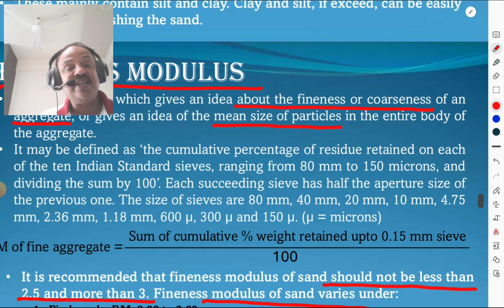It may be defined as the cumulative percentage of residue retained on each of the 10 Indian standard sieves ranging from 80 mm to 150 micron and dividing the sum by 100. Each succeeding sieve has half the aperture size of the previous one. The sizes of the sieves are 80, half of 80 is 40, half of 40 mm is 20, half of 20 mm is 10, then half of 10 is 5 but it is 4.75 mm, then 2.36 mm, then 1.18 mm, then 600 micron, 300 micron and 150 microns.